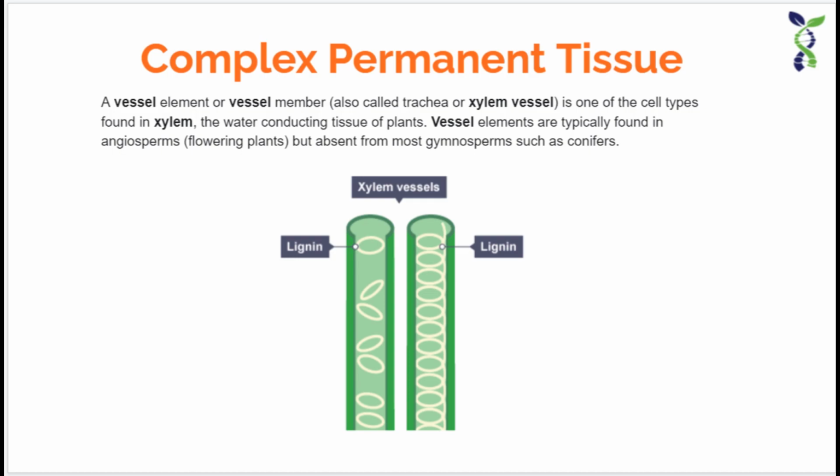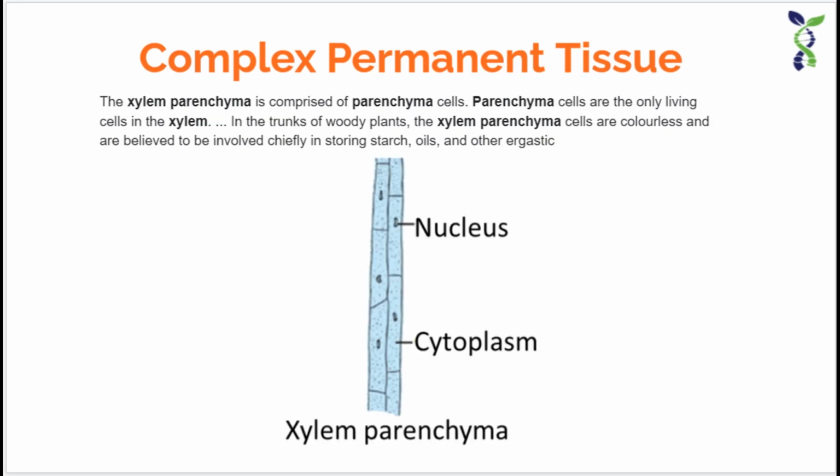The vessels are the cells that are cylindrical in nature and are also involved in the conduction of this water and mineral. Xylem parenchyma is the cell which helps in storage of the starch or food, and xylem sclerenchyma or fibers provide mechanical support to the entire tissue system.